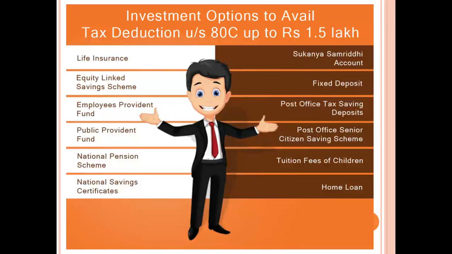These are the standard deduction for every employee up to 1.5 lakh. Life insurance, equity linked savings, Employees Provident Fund, Public Provident Fund, National Pension Scheme, National Savings Certificate, Sukanya Samriddhi Account, Fixed Deposits, Post Office Tax Saving Deposit, Post Office Senior Citizen Savings Scheme, tuition fees of children, and home loan.